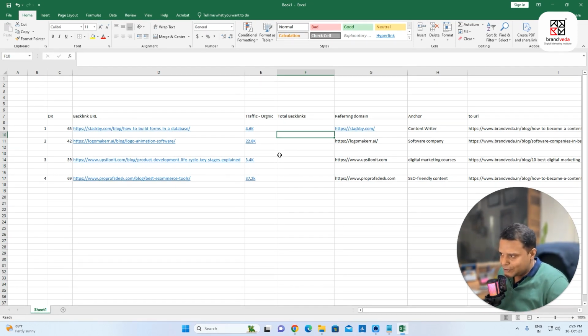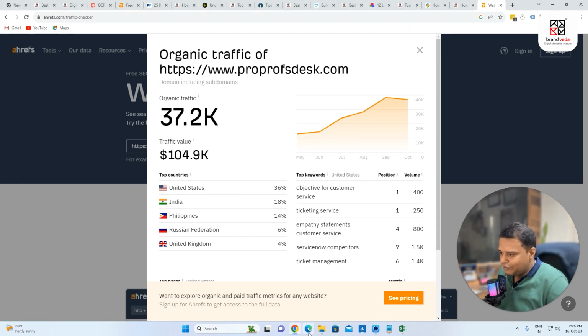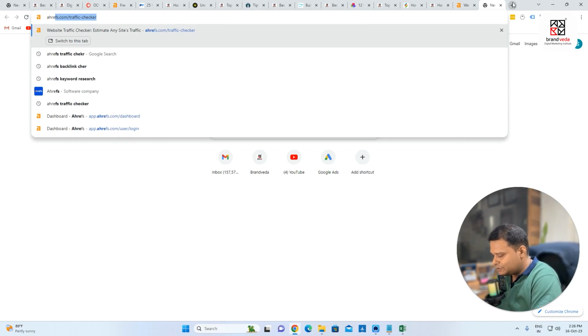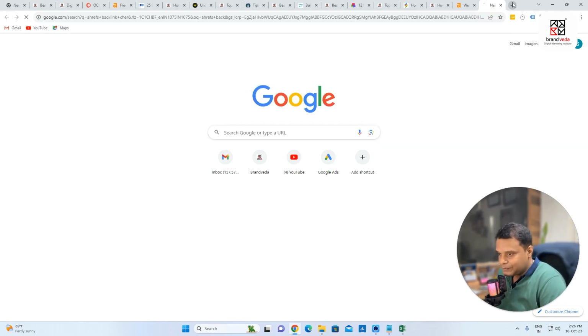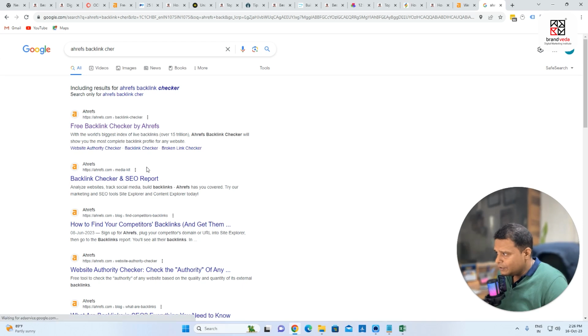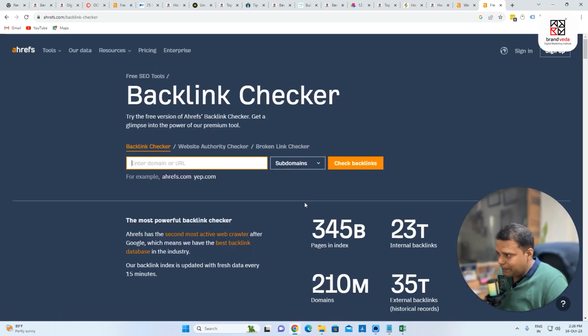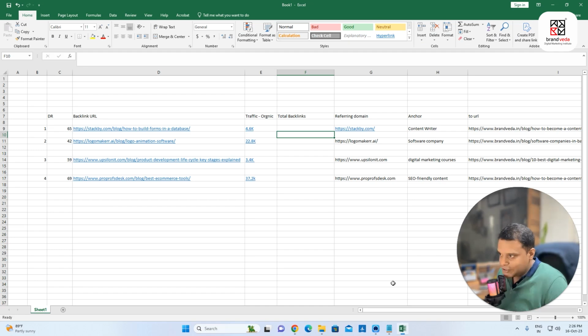So let us check how much traffic they do have. Traffic, we have done it. Let's check backlink checker. So we'll go to Google and search for, let's say, Ahrefs backlink checker. Let us check how much links they do have. Backlink checker and SEO report, fine. Let us check how many backlinks Ahrefs is showing.